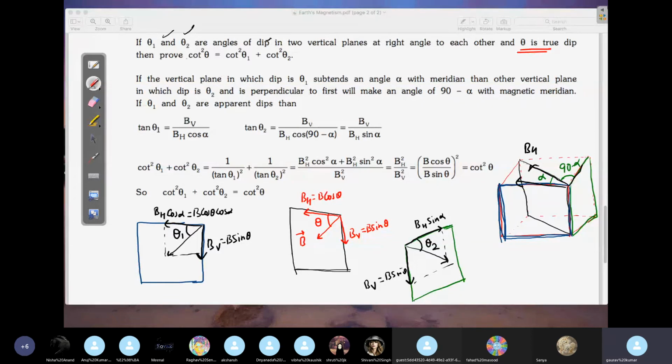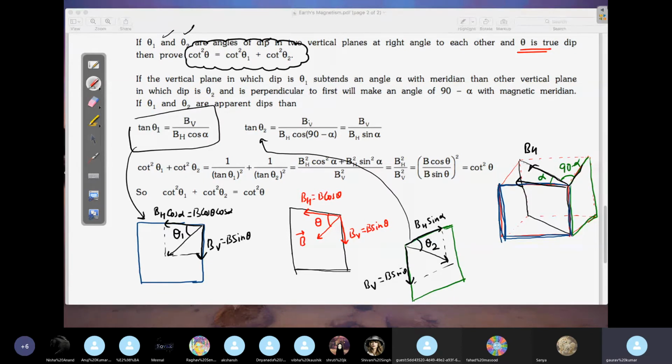Now you have to prove that cot square theta is always cot square theta 1 plus cot square theta 2. This is the result you have. Okay, so let's try to prove this result. It's very, very simple. You can see here, what is tan theta 1? Tan theta 1 will be BV by BH cos alpha. This is how you can write tan theta 1 in this diagram. And from here, you can write tan theta 2 equals BV by BH sin alpha. As simple as this. Done.